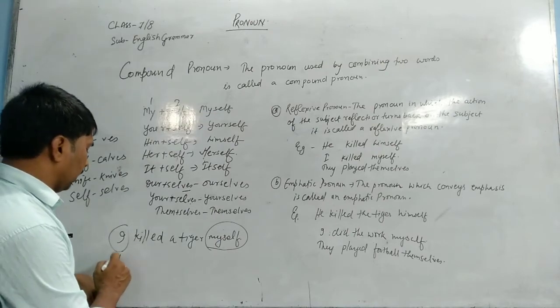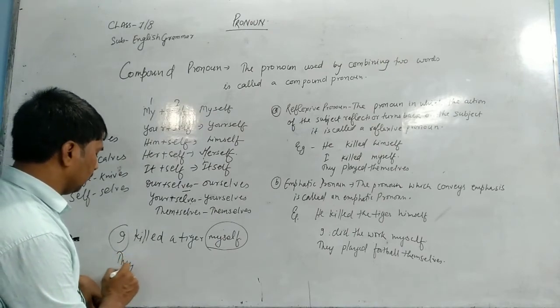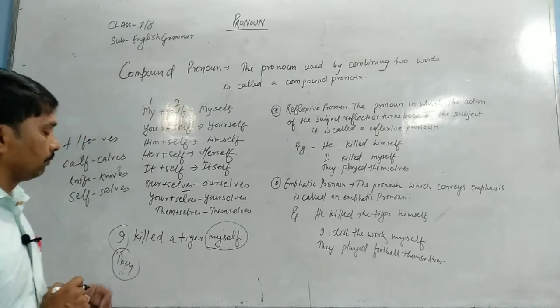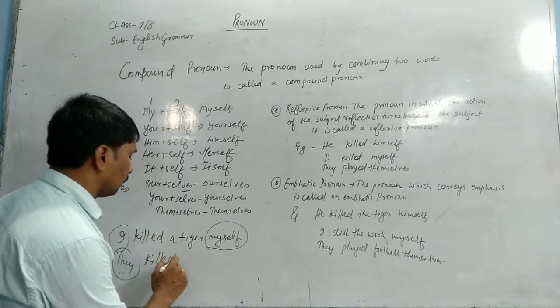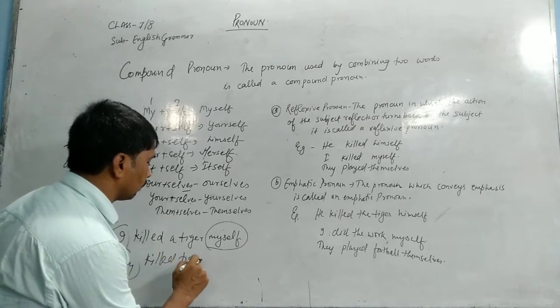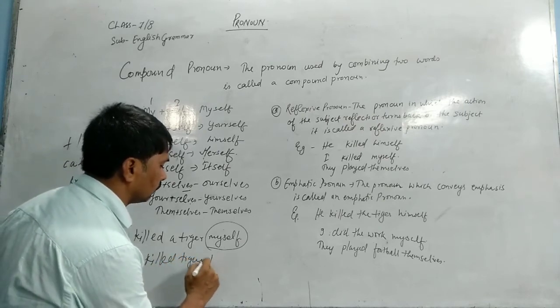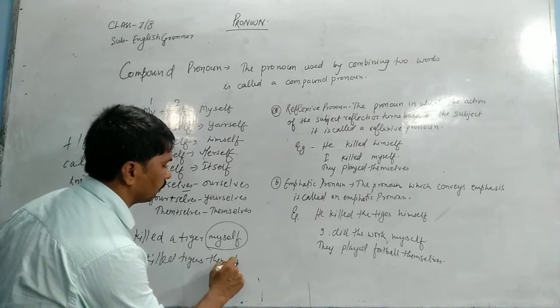And if you talk about they, it shows plural number. So they killed tigers themselves.